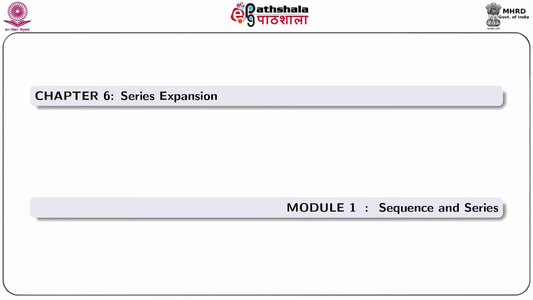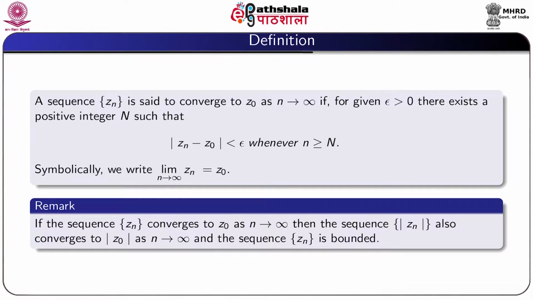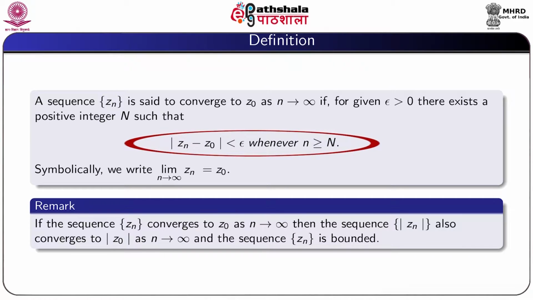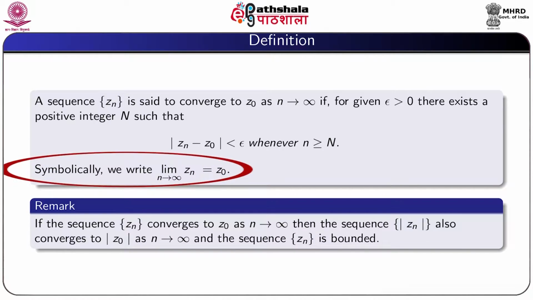We now go to our presentation. So, we start module 1, sequence and series. A sequence Zn is said to converge to Z0 as n tending to infinity if for given epsilon positive there exists a positive integer N such that modulus Zn minus Z0 is less than epsilon whenever n is greater or equal to capital N. Symbolically we write limit n tending to infinity Zn equal to Z0.